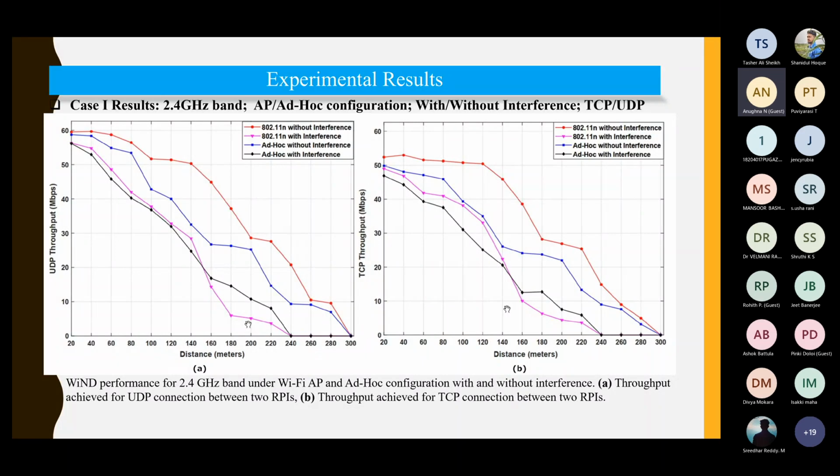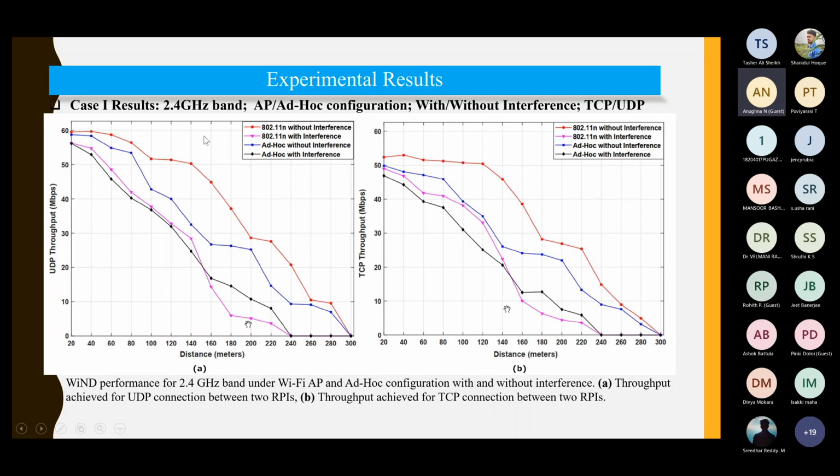So in UDP you don't have those acknowledgement packets, and that's why in the initial period, when the distance is low, the throughput is high. As the distance gets higher, in TCP the packet transmission is more reliable, so fewer packets are lost and the throughput is enhanced.